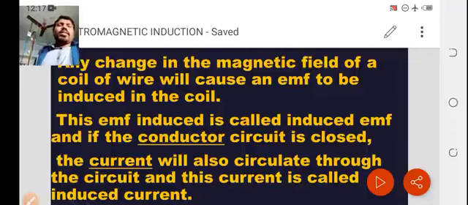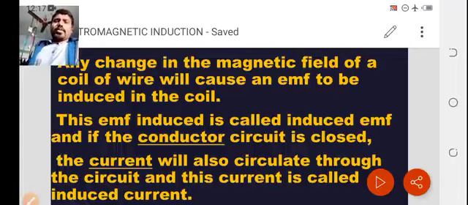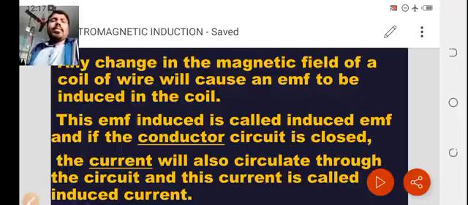It is just like electromagnetic induction. If you have a varying magnetic field, then according to the variation of the magnetic field, an EMF is produced. Whatever EMF is produced in a coil is considered induced. Induced means affected.